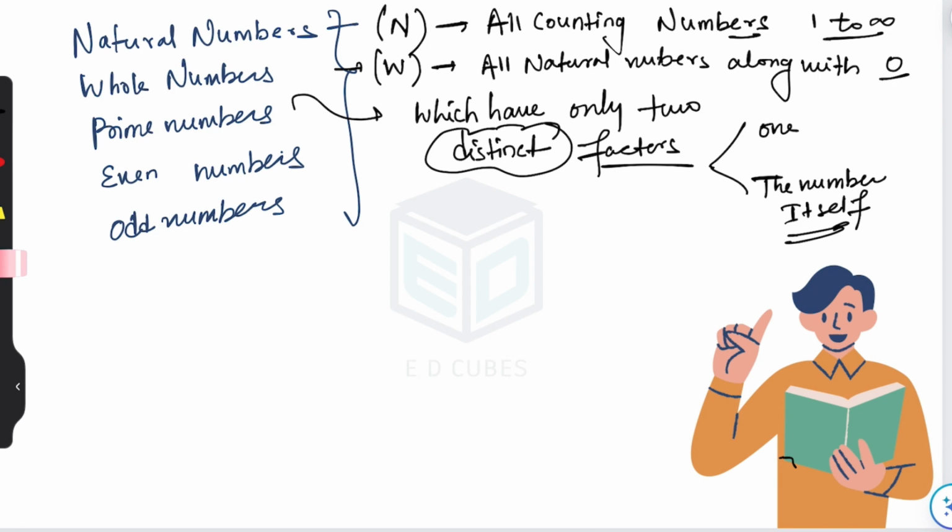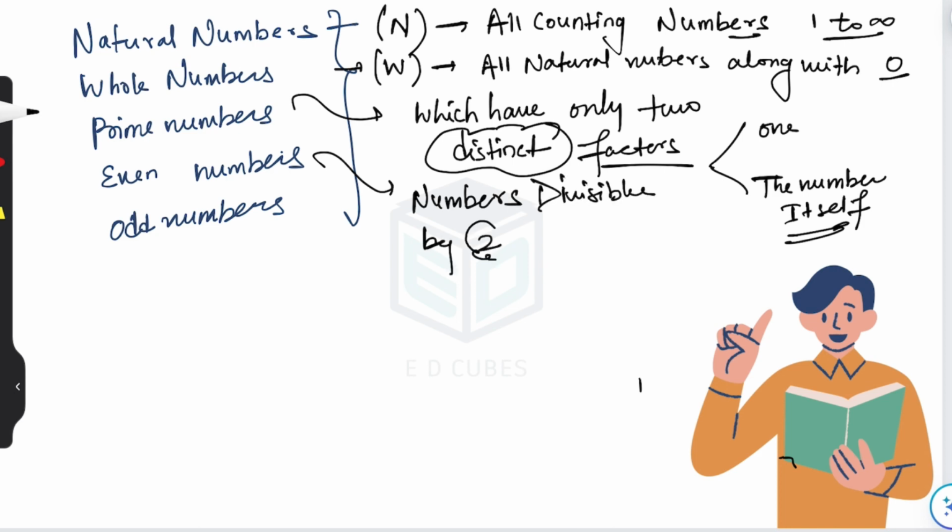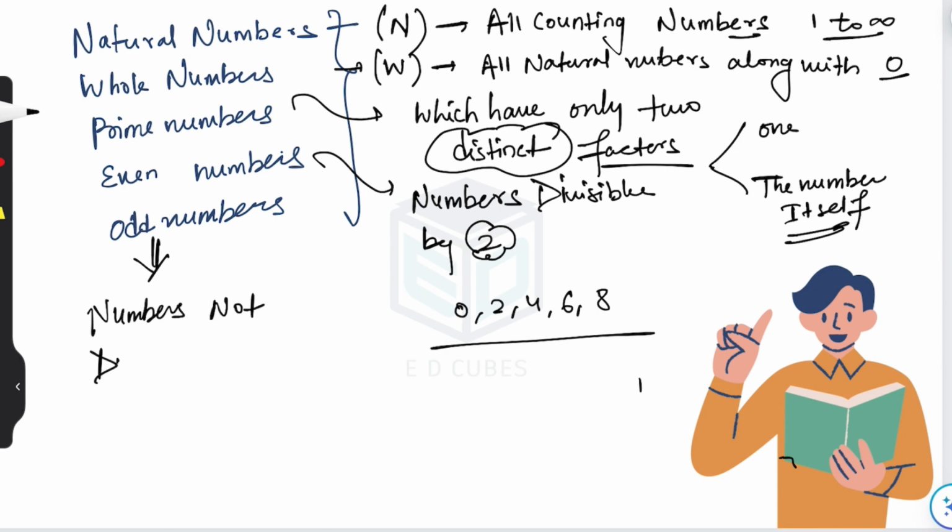Then even numbers, numbers divisible by 2. The numbers 0, 2, 4, 6, 8 and so on. These are even numbers. Now when we talk about odd numbers, we'll say numbers not divisible by 2.